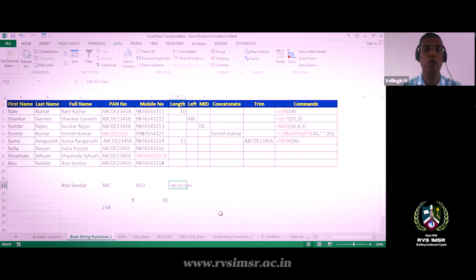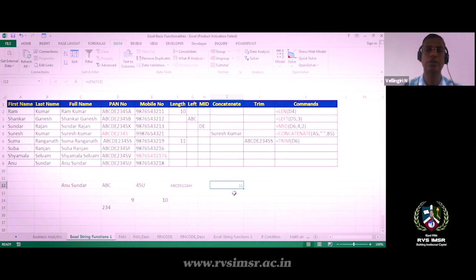If I want to check this number, I'll find its length. What will be the length of this character string? This is equal to length of, and I can find it out. What is the length actually? It says 11 characters. I don't know why, because the blank space is also counted as a character. So how do we modify and correct this data?